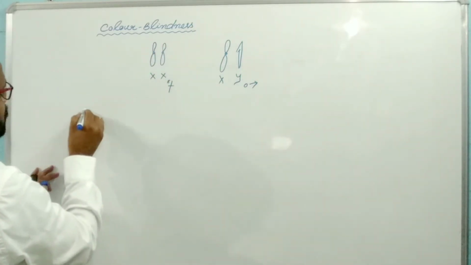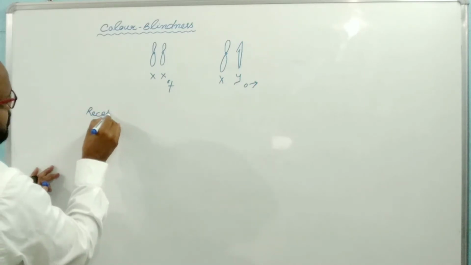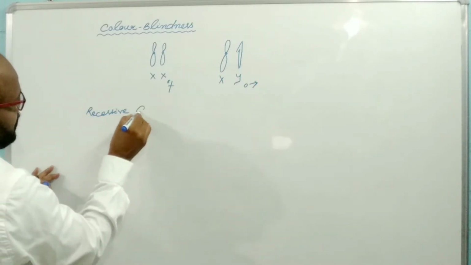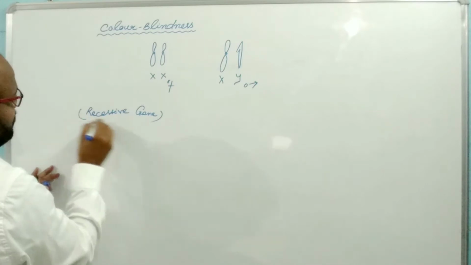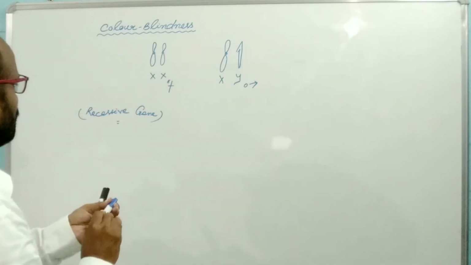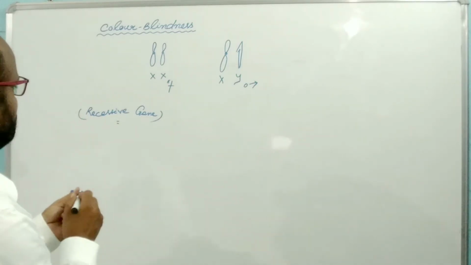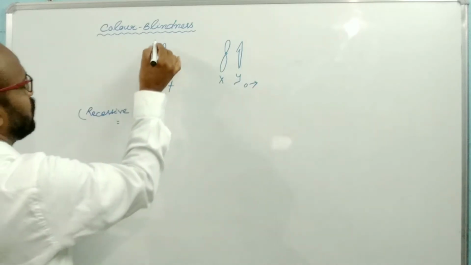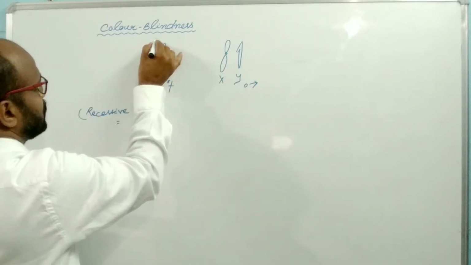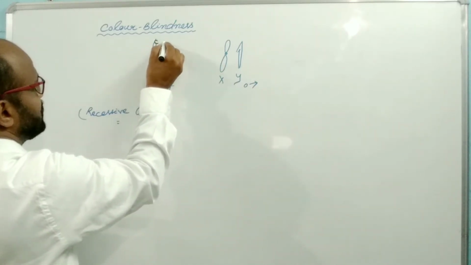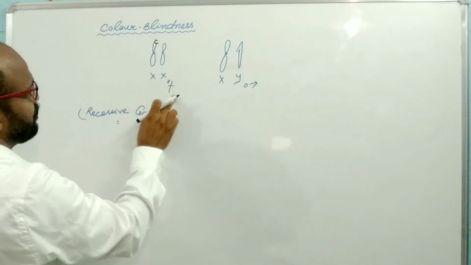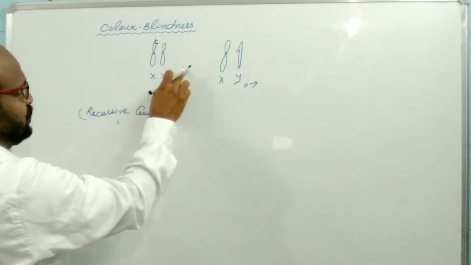The color blindness gene is a recessive gene, which means it is present on the X chromosome. Suppose that this is the recessive gene. In case of female, that is the 2X chromosome.